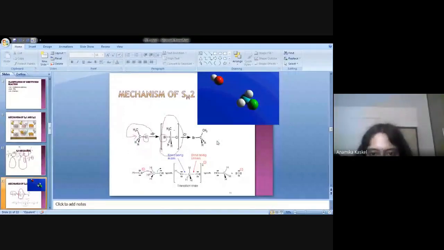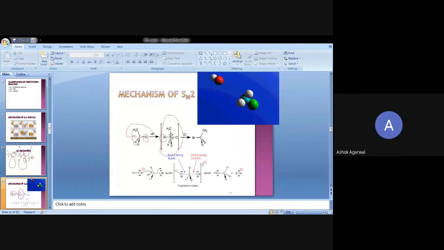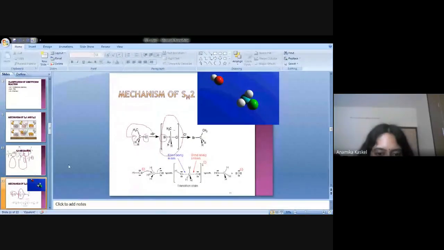Just go through this. देखो इस slide में CH3, hydrogen, hydrogen, all are present in this direction, like I'm just making it like an umbrella. But when Br minus will attack from the back side, and chloride will be removed, you get the result.